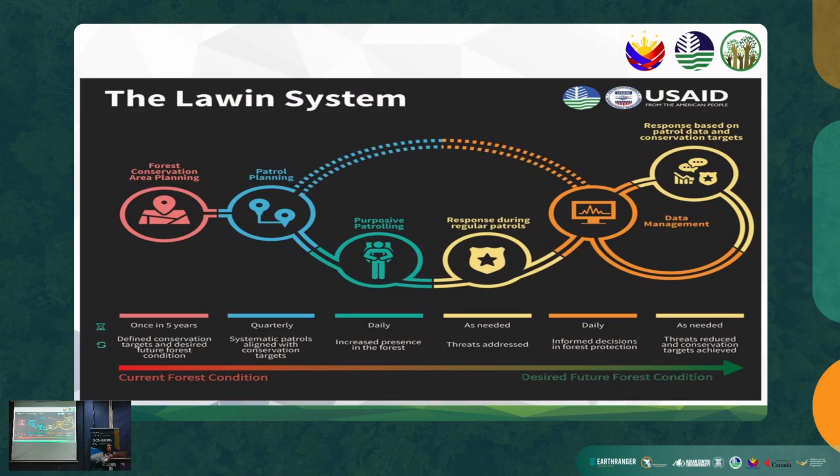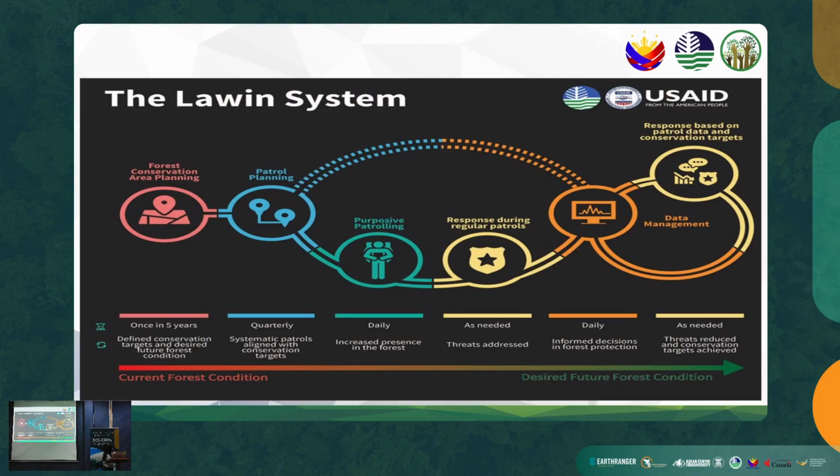Next is the patrol planning, which guides us in ensuring patrols are strategically conducted in high-risk and high-value areas. Our patrollers submit a quarterly patrol plan to the office, which is set as the guide for their accomplished targets every month.